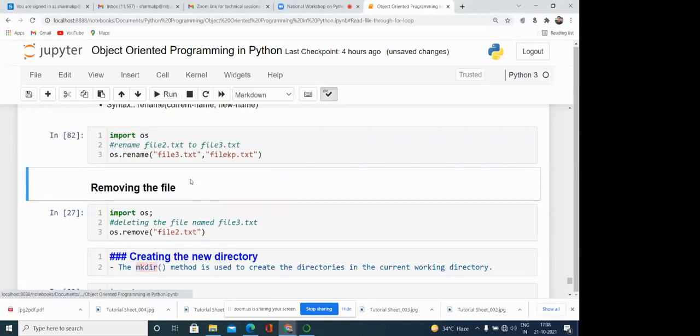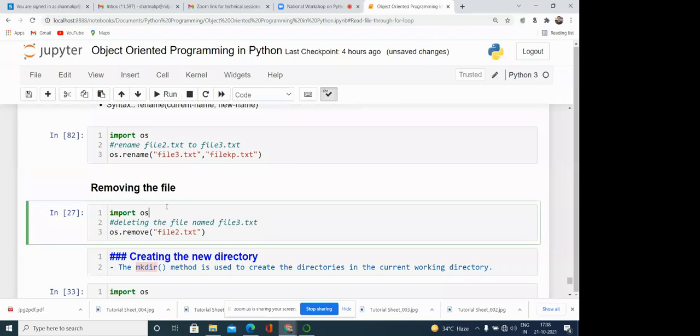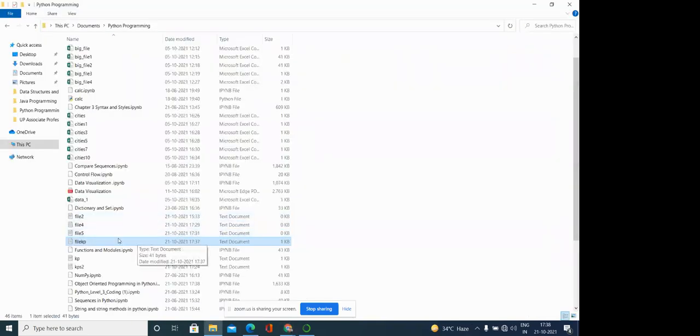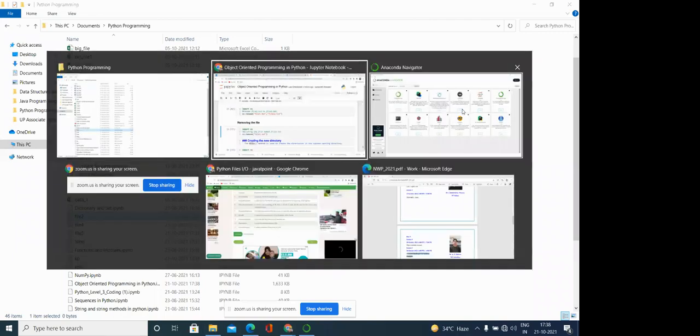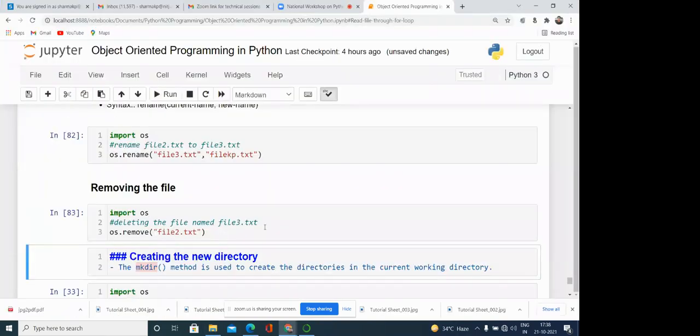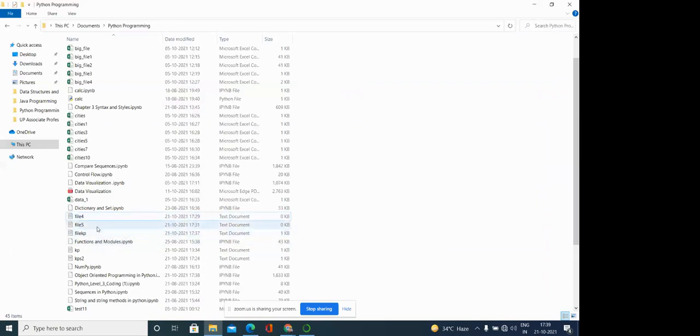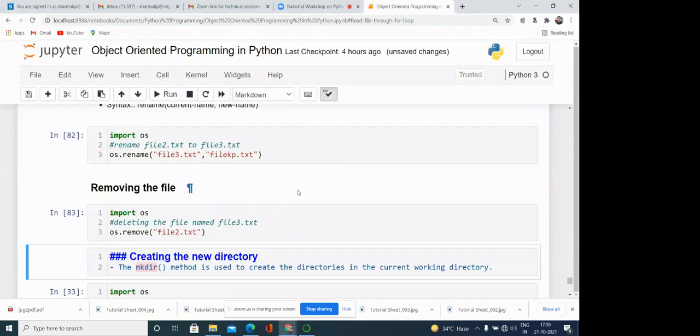Now removing the file. We can remove the file also. So how can we remove? One function is there, remove. Import os, os.remove. If file 2 is there, this is file 2, then we can remove that. If we are using this os.remove, then we can remove it. Like here you can see file 2 is removed from here. So by using this, we can remove also.